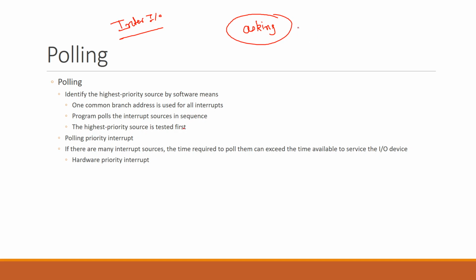You will ask the highest priority device first, then the second highest priority device, then the third highest priority device. In this way the higher priority device will be served first.